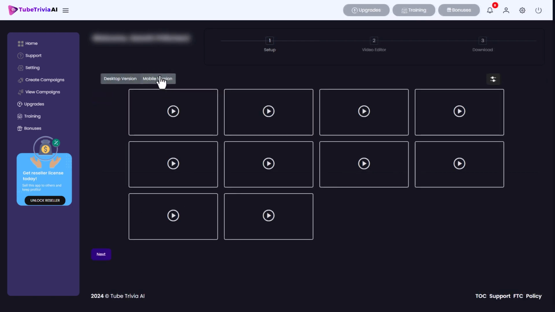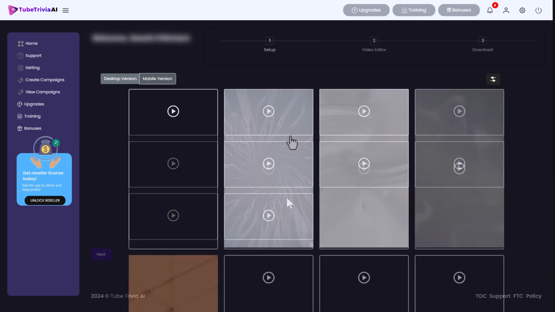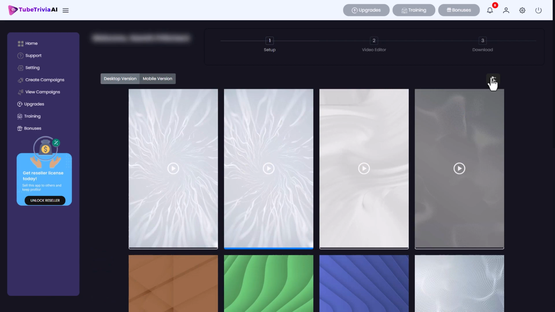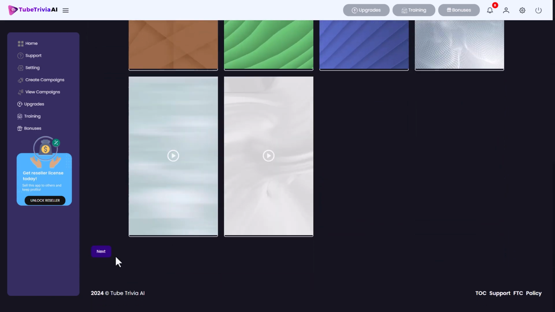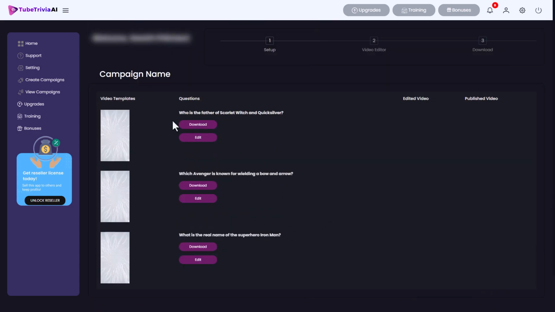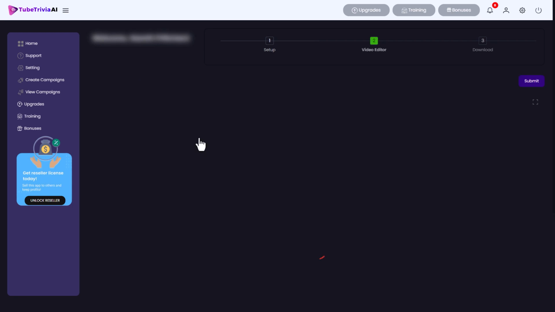And this time we're going to do mobile so you can see what a mobile one looks like. This looks fairly like Marvel, so I'm going to pick this one. And I'm going to click next. So I think when we do multiple videos, each question comes out as a video rather than one video that contains multiple questions. So let's just edit this one.